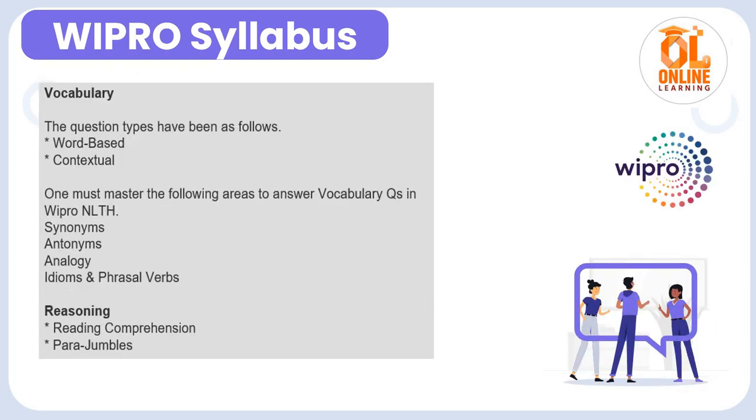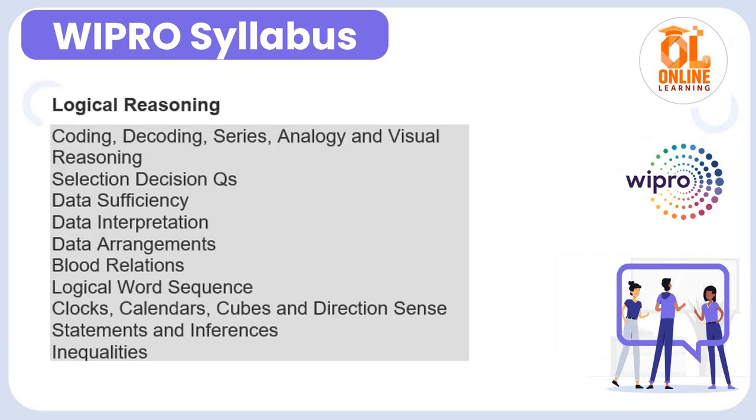For vocabulary, the question types are word based and contextual. You have to master the following areas to answer vocabulary questions in Wipro NTH: synonyms, antonyms, analogy, idioms and phrasal verbs. For the reading part, reading comprehension and para jumble questions are asked. Soon I will share the Wipro interview experience and exam experience with all of you, how you can prepare and how you can crack the exam in the first attempt.